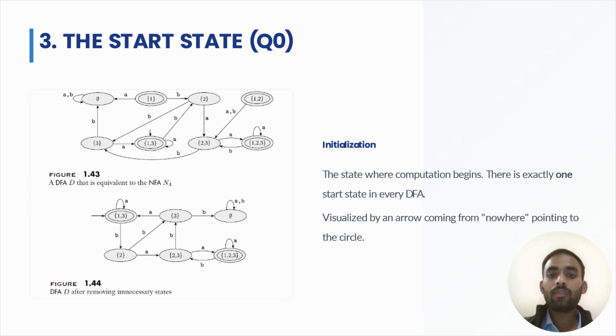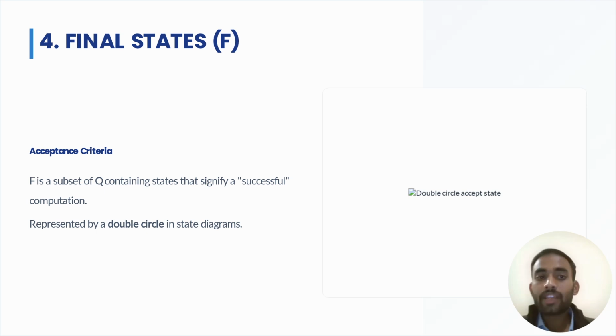Here it is shown how we represent it, and you can see this arrow. Next comes the final state. We might call it the last state, but no, we need to understand the acceptance criteria. Some students think it is the final state, meaning the logic which is fed is actually run to the end. No, it is not a final state, it is the accepted state. Any input we feed to the machine which is accepted by the machine ends in what is known as the final state, not where the computation is done.